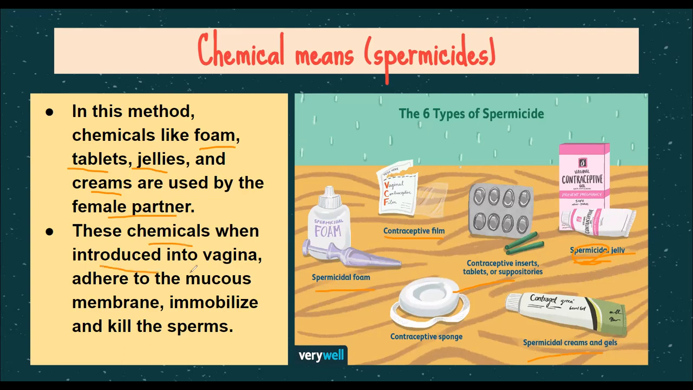These chemicals are introduced into the vagina, into the mucous membrane, and this will kill the sperms. This will not allow the sperm to move. So even if sexual activity takes place, the sperm will be killed, and it will not travel forward to fertilize the egg. So this is one method of temporary birth control.